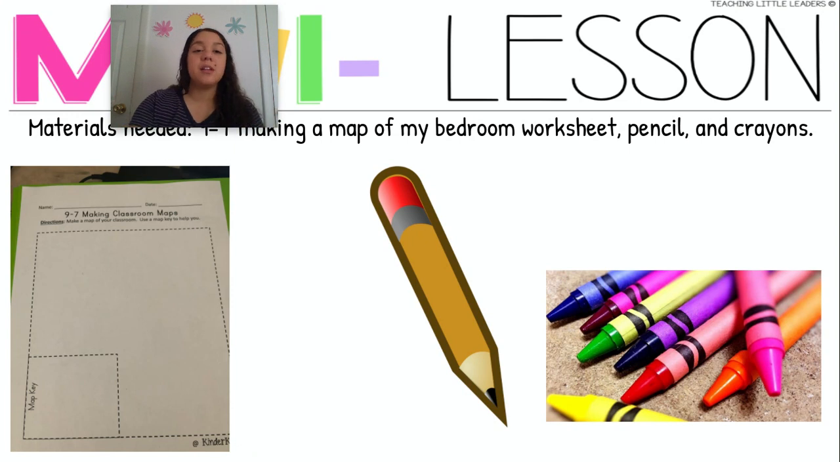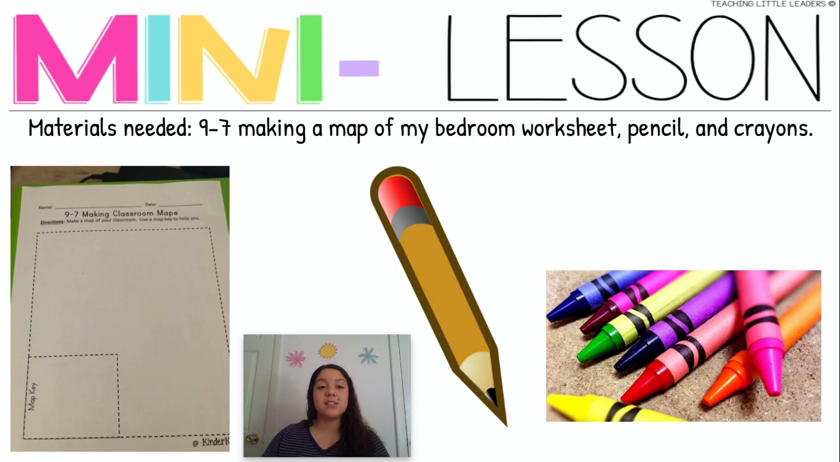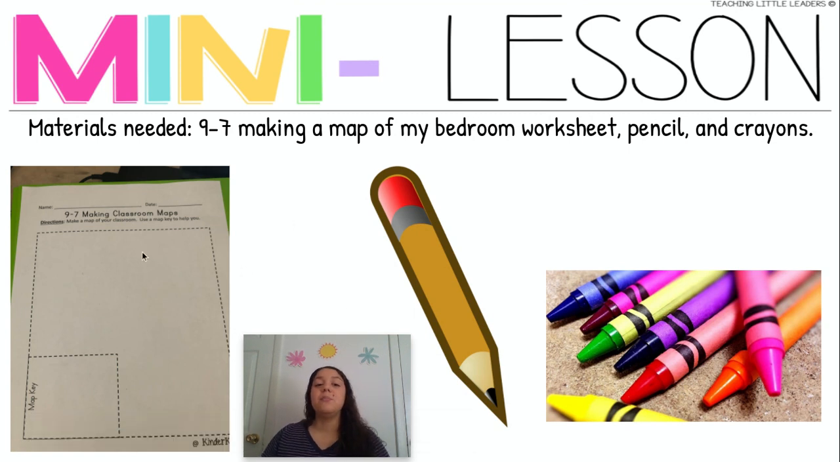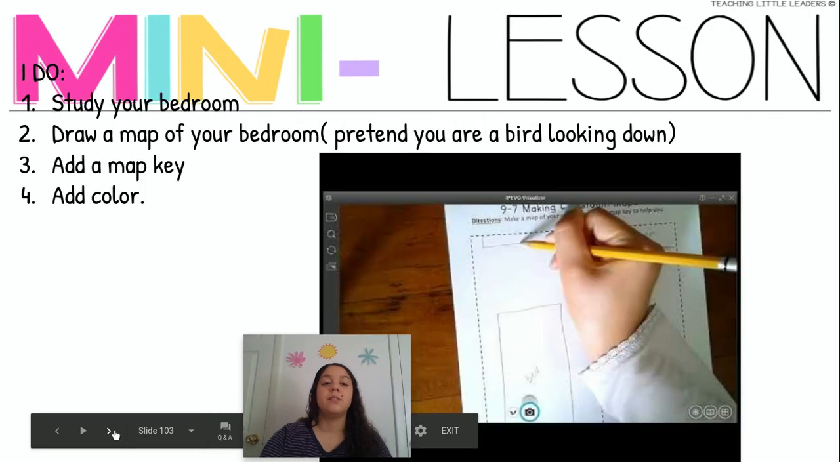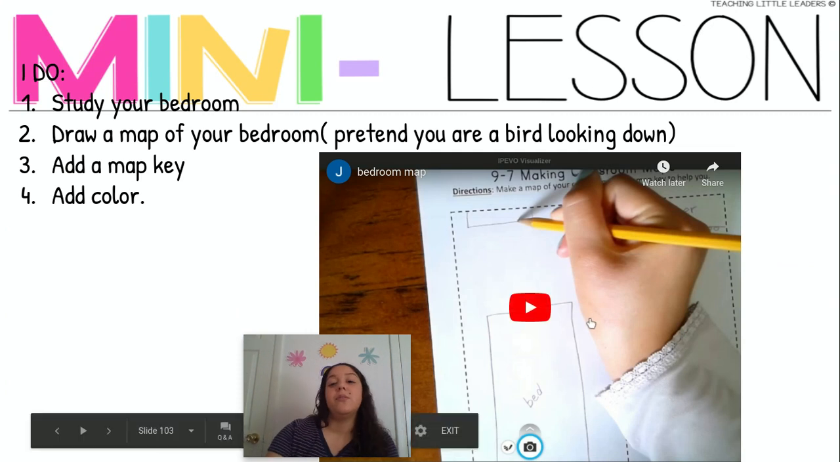So before we can draw a map of our bedroom, we need to get out our materials. First, you need the paper that looks just like this, 9-7 Making Classroom Maps. Then you'll need a pencil and a box of crayons. Okay, I'm going to go first and show you how I drew a map of my bedroom, and then I'm going to let you go and draw a map of your bedroom. Watch me.